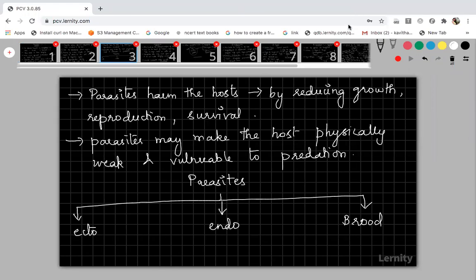Is the audio clear? Is it clear or is it lagging? Clear, fine, thank you. Because my headphone is not working, I'm taking the class without headphones. That's why I'm asking. So this is the third one.